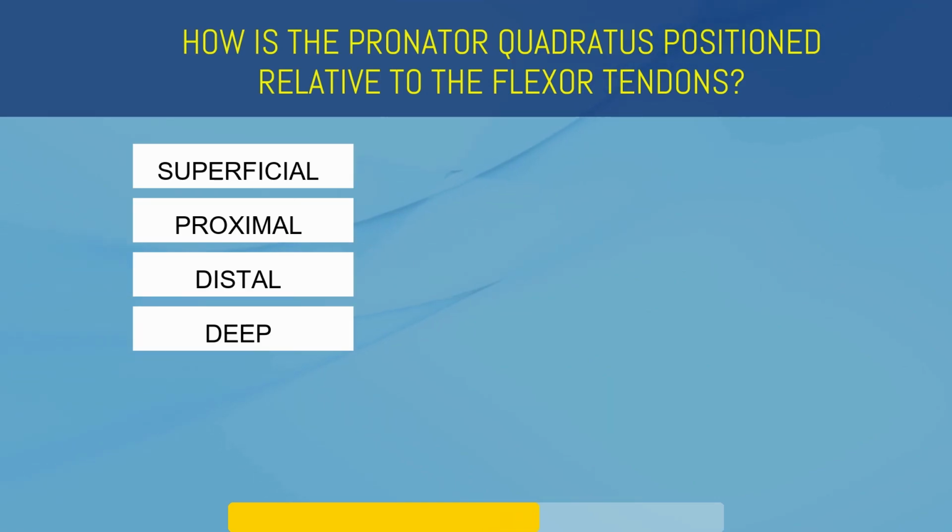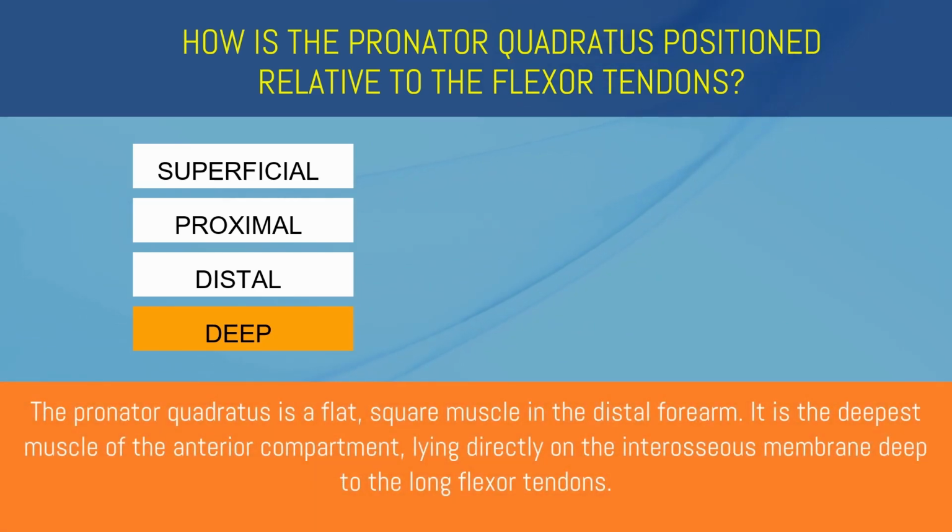How is the pronator quadratus positioned relative to the flexor tendons? Superficial, proximal, distal, or deep? Deep. The pronator quadratus is a flat, square muscle in the distal forearm. It is the deepest muscle of the anterior compartment, lying directly on the interosseous membrane, deep to the long flexor tendons.